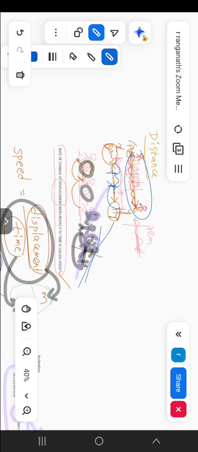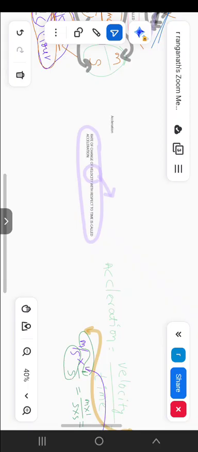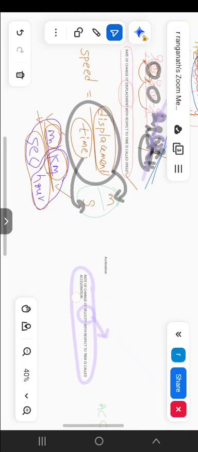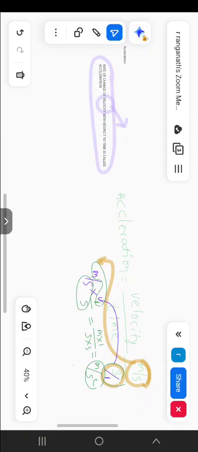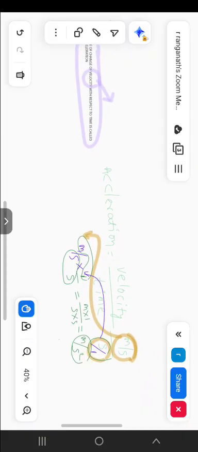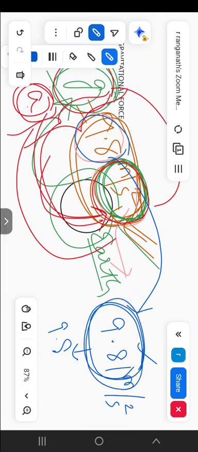If changes occur in speed, it is called acceleration. See here, it is also here, it is acceleration. If any changes occur in velocity or speed, it is called acceleration. The unit of speed is meter per second, and the unit of acceleration is meter per second square. The acceleration units and gravitational units are both the same. I told you right now the value 9.81 where we may use in rocket launching. Let's see one more concept of rocket launching.